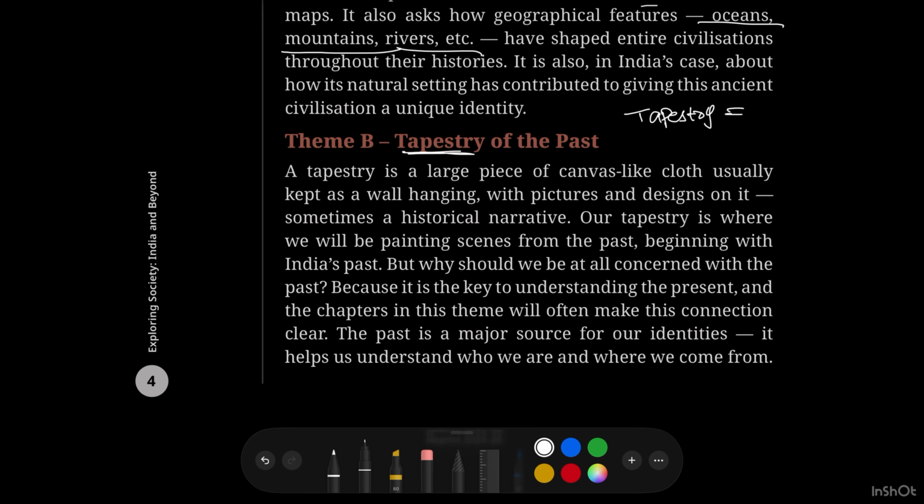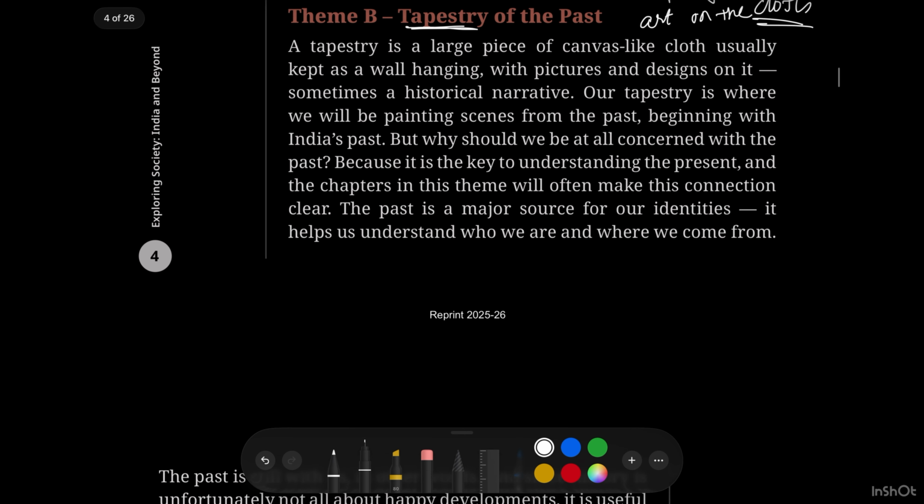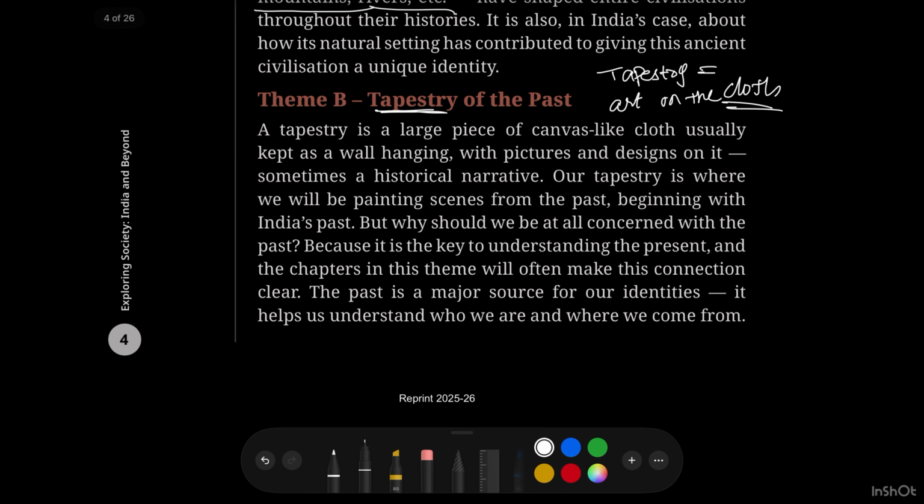Tapestry means it is an art on the cloth. This is generally called a tapestry. Let's go deep into this. A tapestry is a large piece of canvas-like cloth, usually kept as a wall hanging with pictures and designs on it. So this is an art that is made on the cloth and which is generally used in wall hangings.